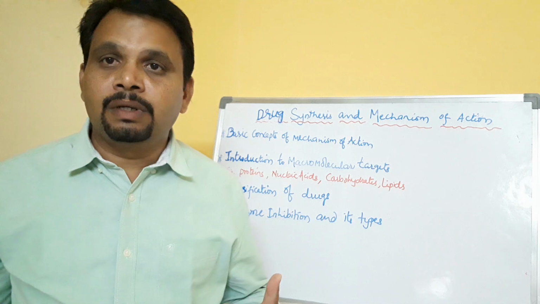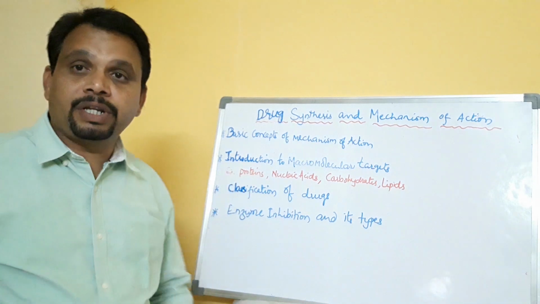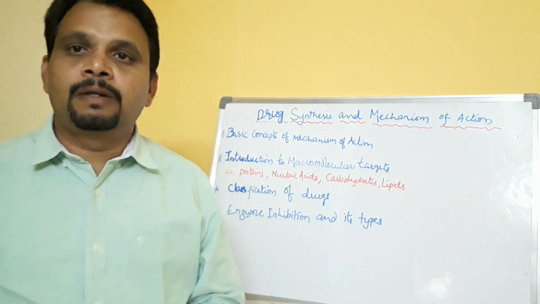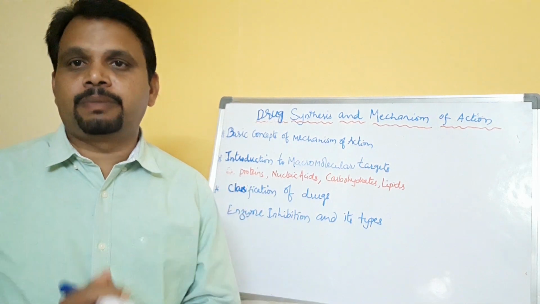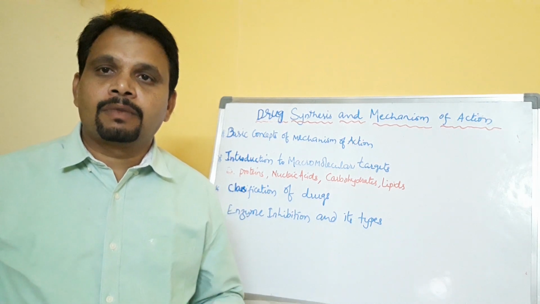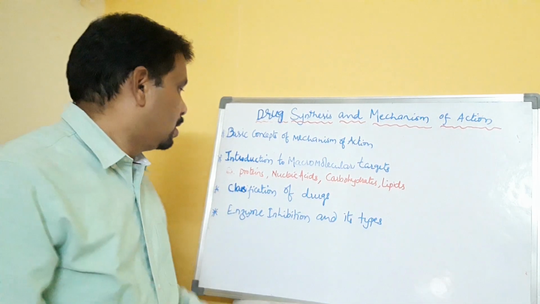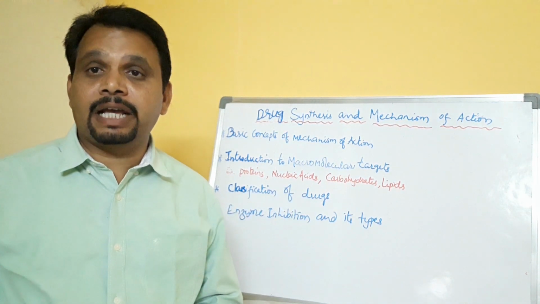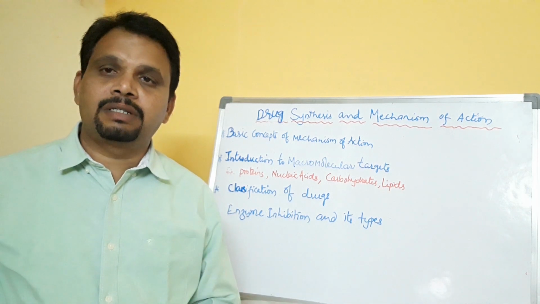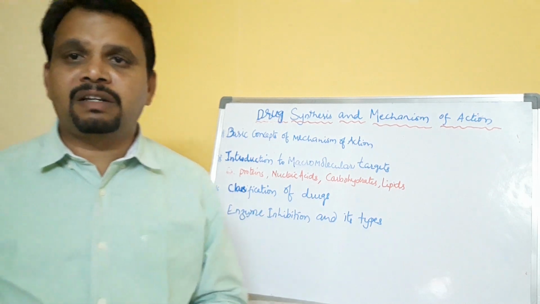Most of the drugs target proteins. Most of the successful drugs which are available in the market target proteins mainly. Therefore it is very important to understand the structure of protein and basic things about proteins. And also nucleic acids, you know about nucleic acids, DNA and RNA. Deoxyribonucleic acid and ribonucleic acid are also very, very important parts of cells.